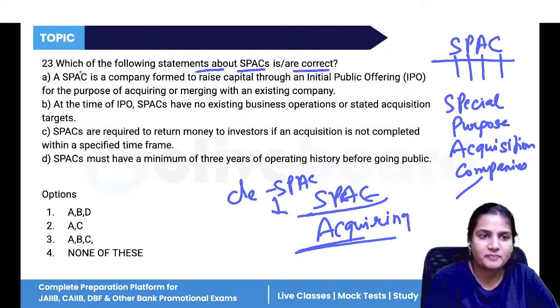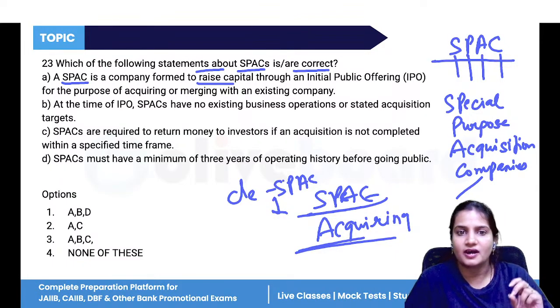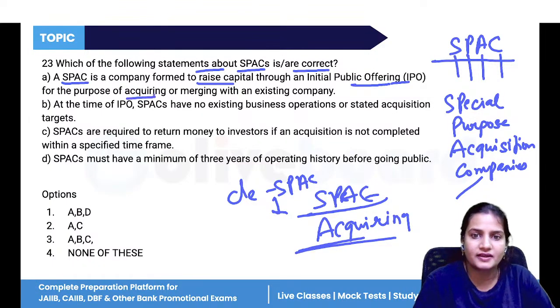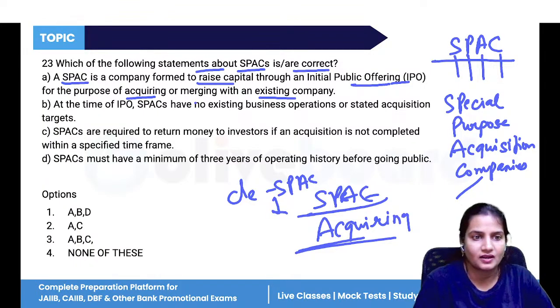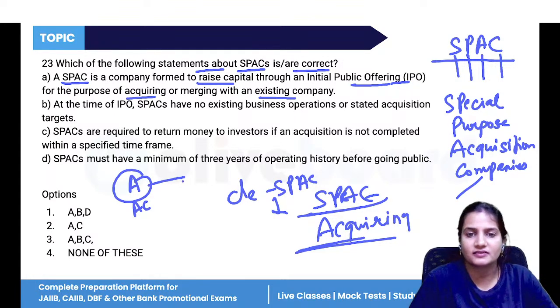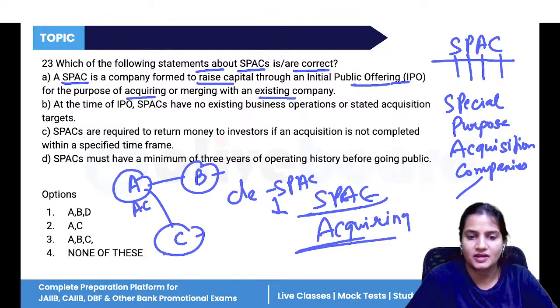Now, what are the correct statements? SPAC is a company formed to raise capital. Yes. How will they arrange funds for acquiring the company? They will raise capital through an IPO for the purpose of acquiring an existing company. Suppose company A wants to acquire another company, B, the target company. For acquiring B, company A forms a new company, C, whose only work is to acquire company B. This is called the SPAC.